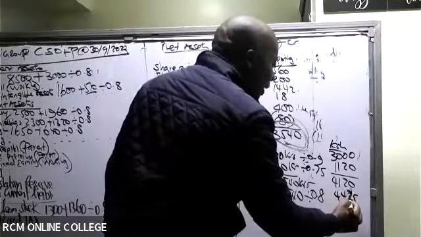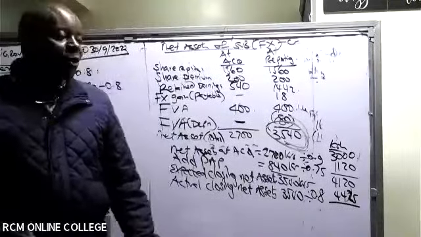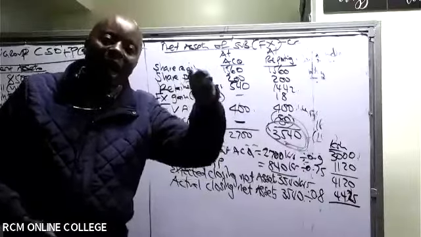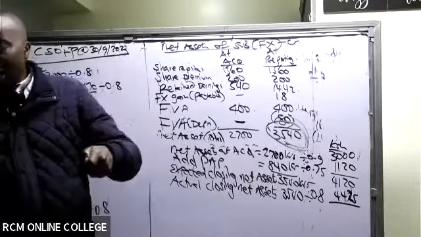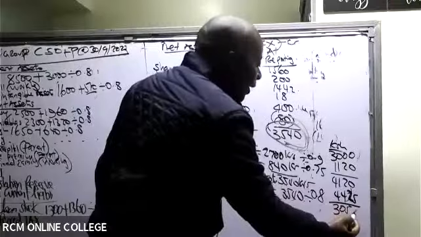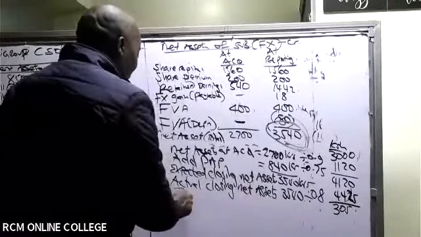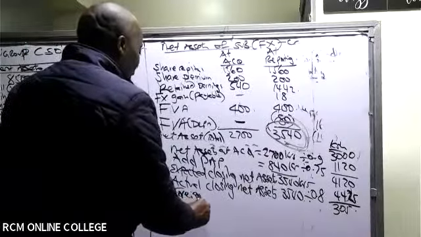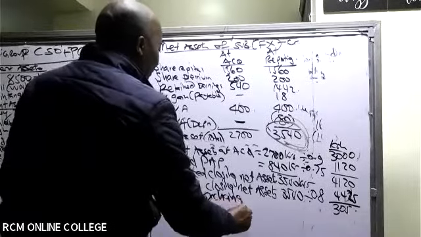So is there somebody who is seeing some forex gain here? Because you can see what we expected is 4120, but we have ended up actually getting a higher figure. So it is a 305 gain. There is a forex gain there, a foreign exchange gain on net assets.